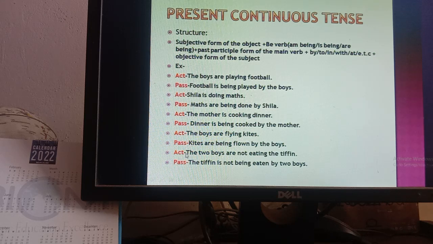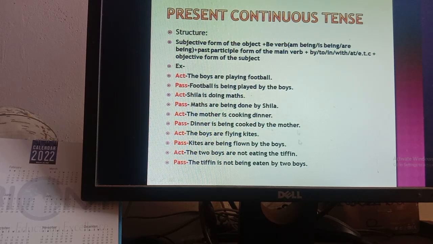Then the last one is the two boys are not eating the tiffin. The tiffin is the object, so make it subject. Tiffin is third person singular number, that's why there will be is, then there will be not, as this is a negative sentence. Then you will put being according to the structure. Then the past participle form of the main verb eat is eaten, by two boys.